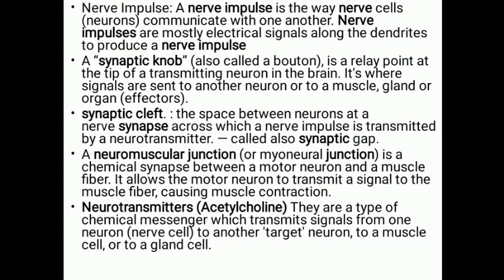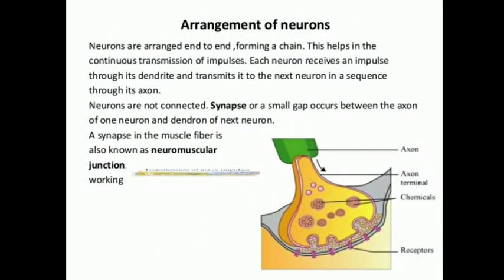It is a chemical synapse between a motor neuron and the muscle. Actually, the motor neuron which touches the muscle fiber is called a neuromuscular junction. As I already said, the neurotransmitter released from one neuron to another neuron is called acetylcholine. Okay, acetylcholine. And now, just to see this image, the arrangement of the neuron.